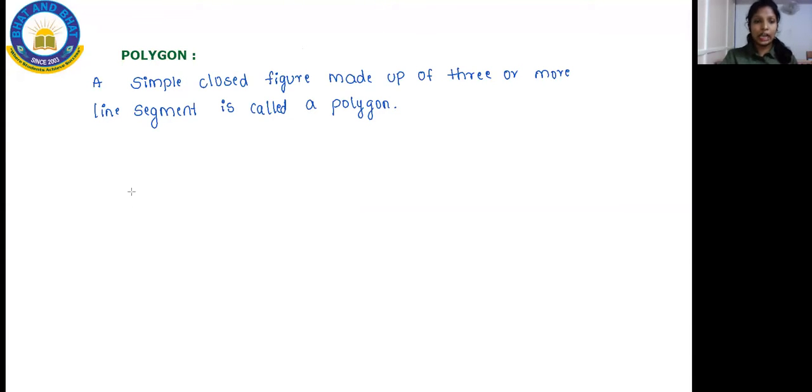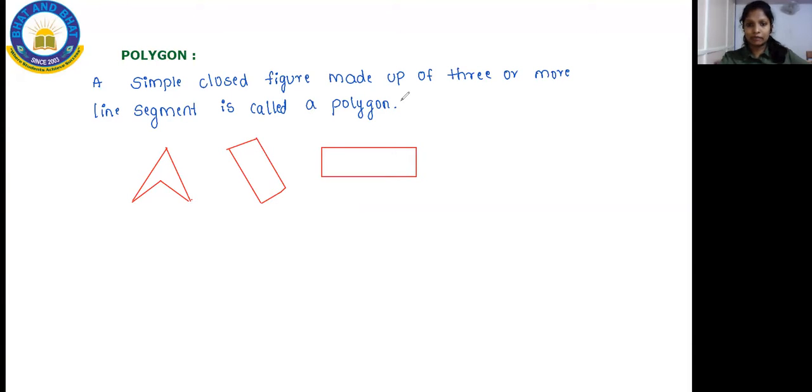See here, I'll draw some examples for your polygon. Here you can see 1, 2, and then 3, and then 4. There are 4 lines here. Now I'll draw one more. This is 1, 2, 3, and then 4. There are 4 line segments again here. And again I'll draw one more: 1, 2, 3, 4, 5. There are 5 line segments here. So these are the different examples for your polygon.